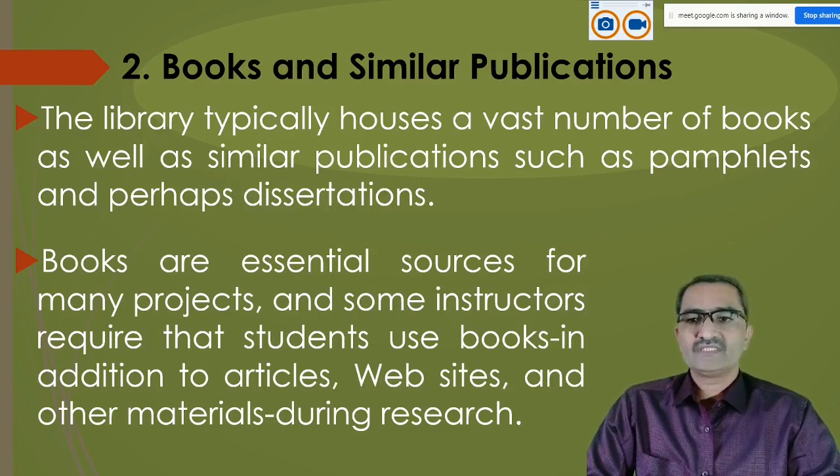So a researcher needs several kinds of sources and resources, not only books, but also articles published in journals or book forms, then websites and other materials during his or her research.